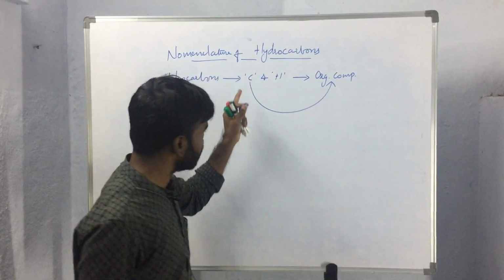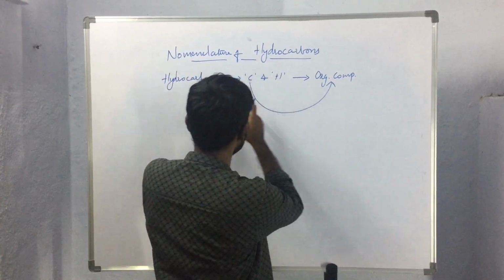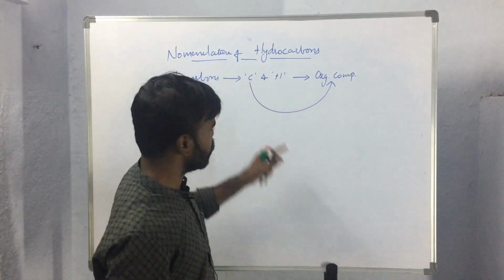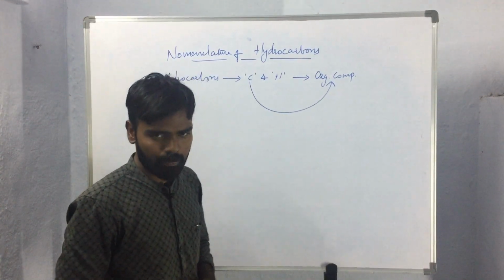Since hydrocarbons are made up of carbon and hydrogen, they can also be called organic compounds.